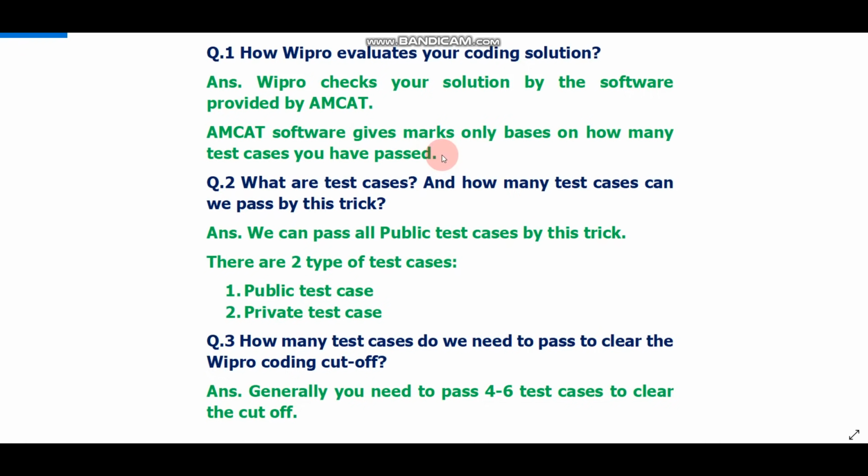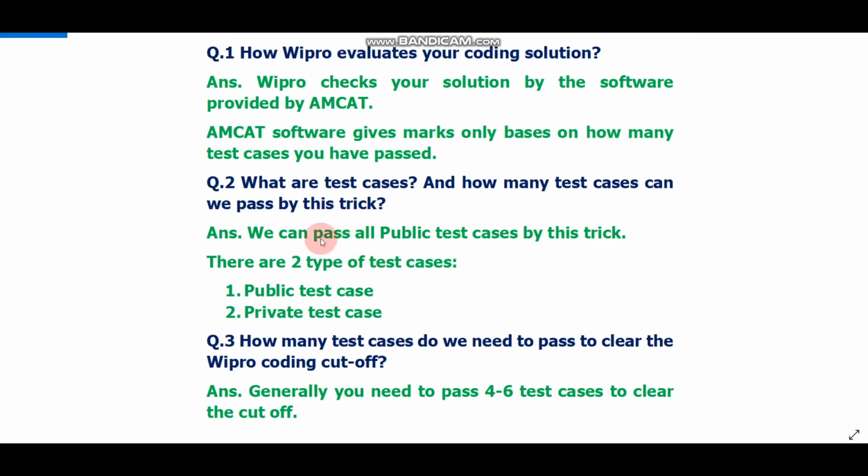Now one important question: if you wrote the correct logic for a coding question, but your output is not correct, will Wipro give you any marks? The answer is no. Wipro will give you 0 marks if your output is not correct. Wipro will give you marks only on the basis of test cases. Now the question is, what are the test cases and how many test cases do we need to pass by this trick? I'll tell you in this video.